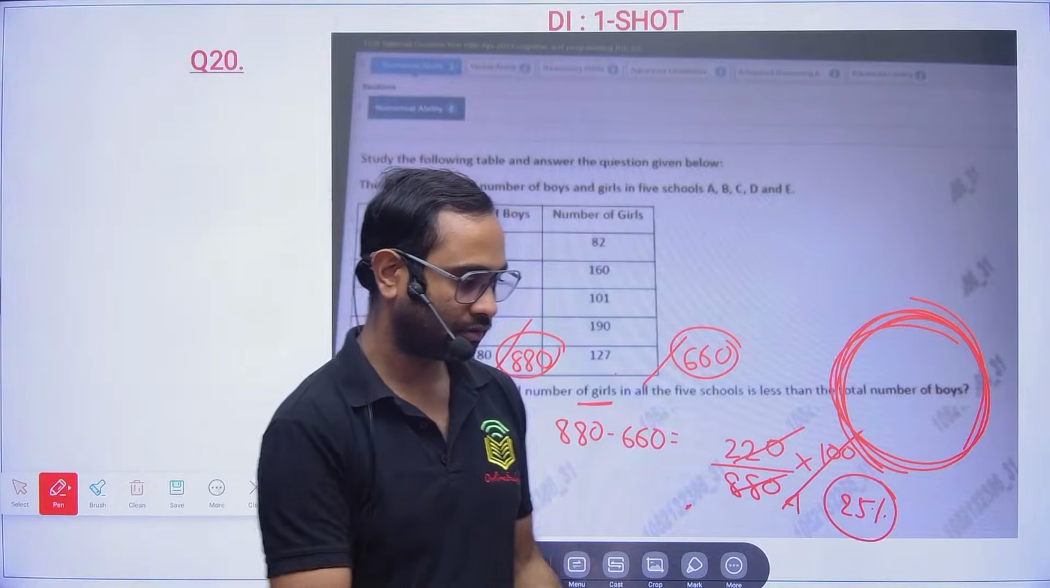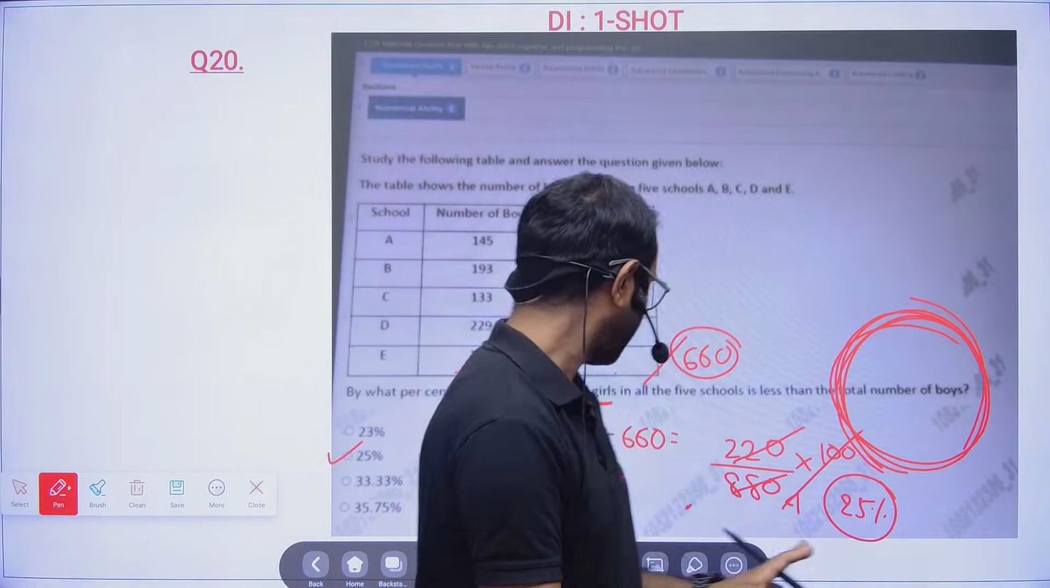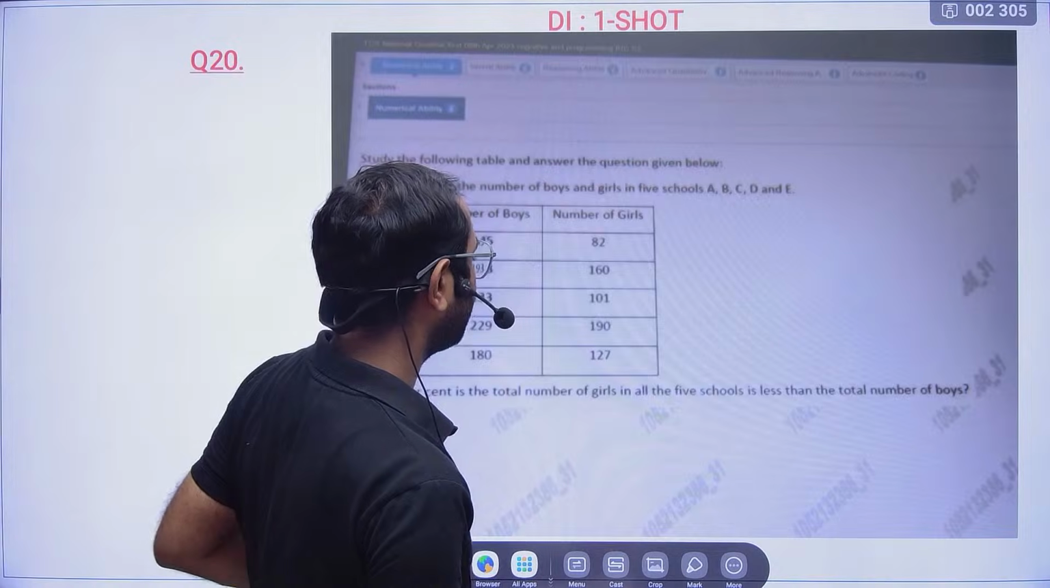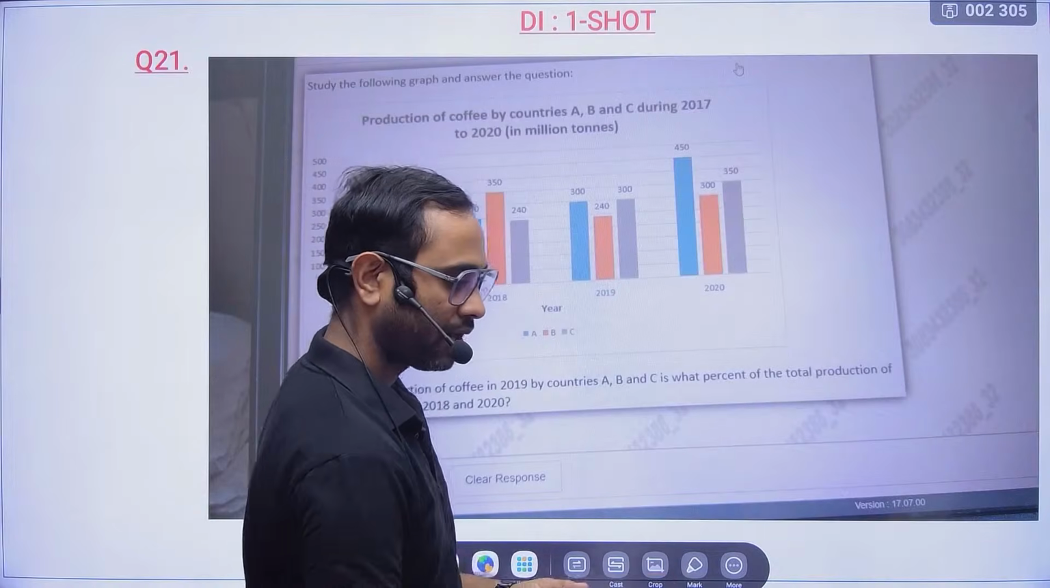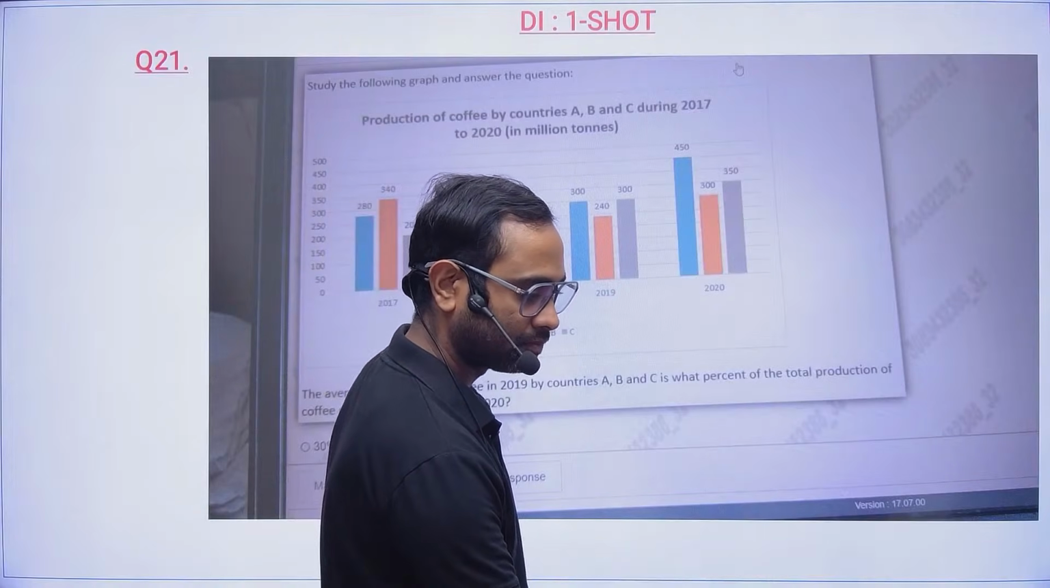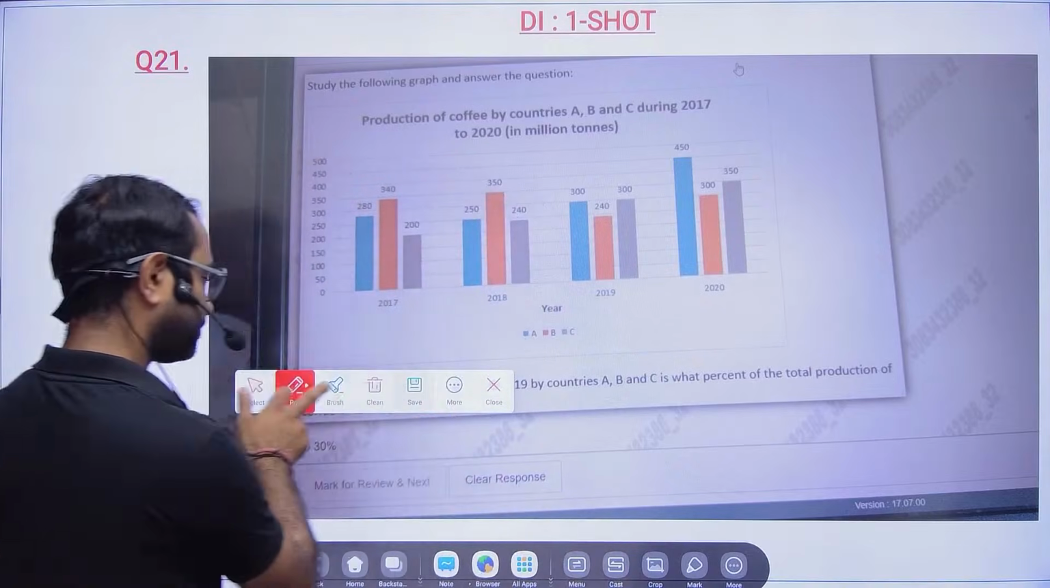Okay, good. So now we will be moving towards the next problem of data interpretation. I will start the timer now. 1 minute of time.